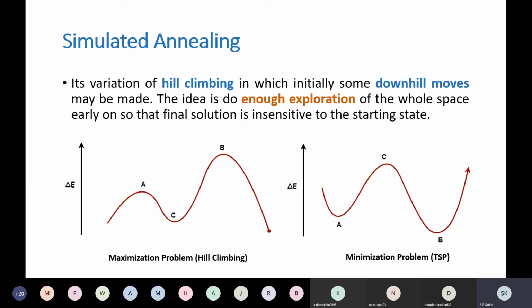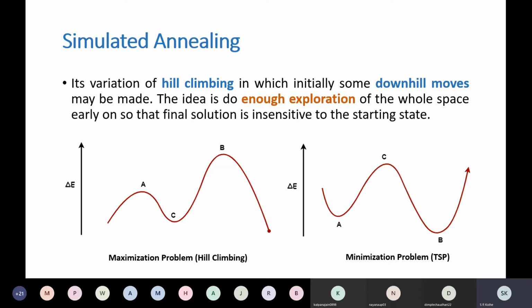But if it is a financial system and you are modeling profit, then you are going to maximize profit, so the problem will be a maximization problem. So it depends upon the domain or problem whether you should maximize or minimize. In hill climbing search, we modeled the problem as a maximization problem, and in simulated annealing, we will be minimizing the objective function. So this is another major difference.